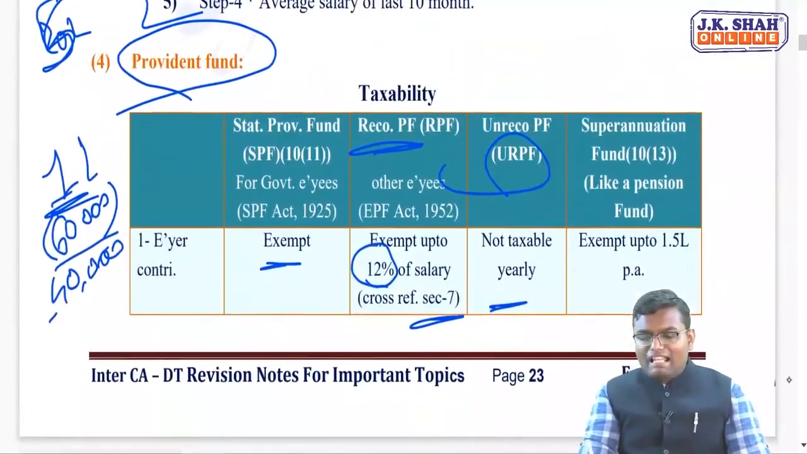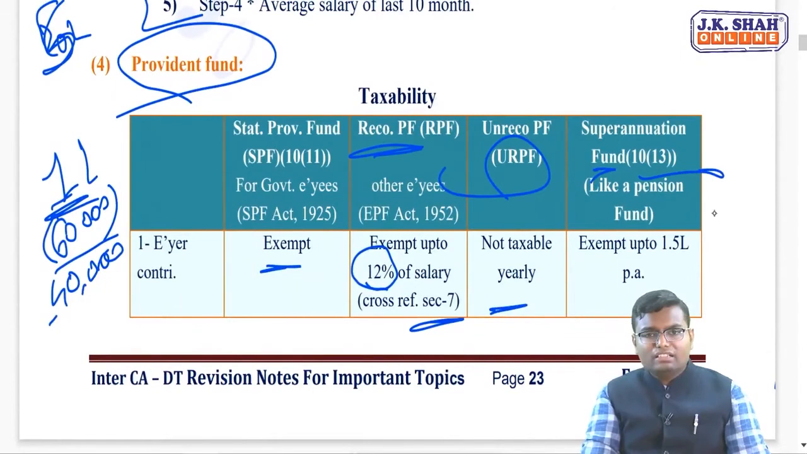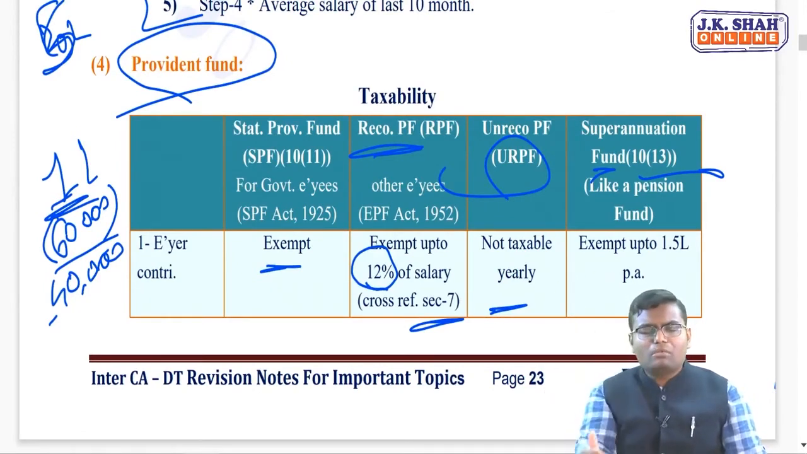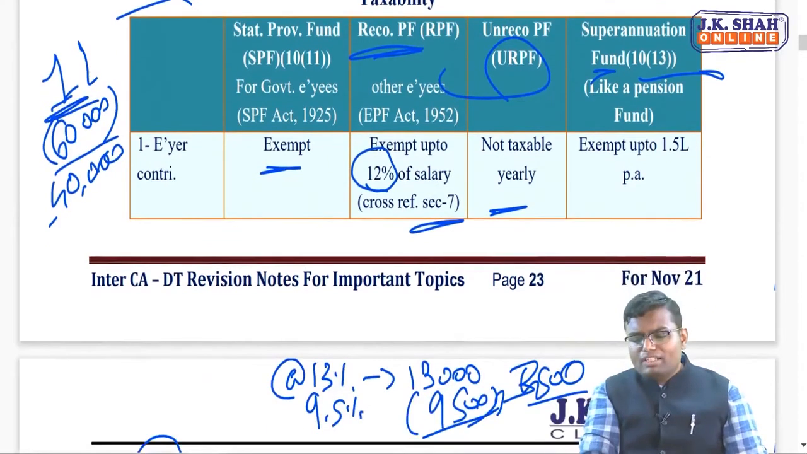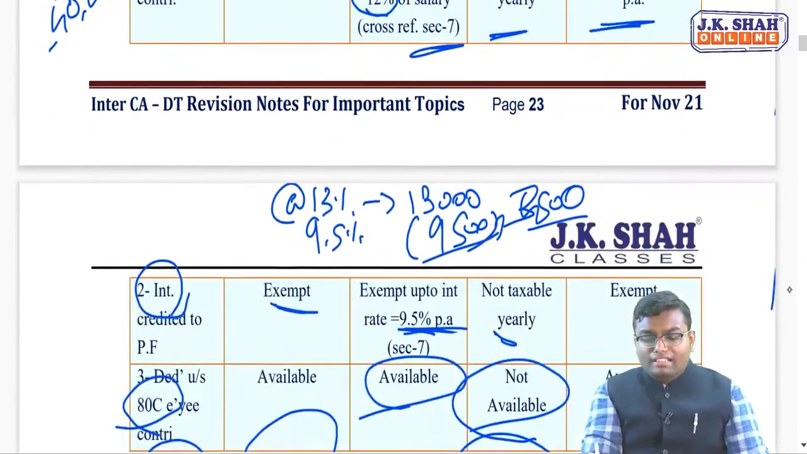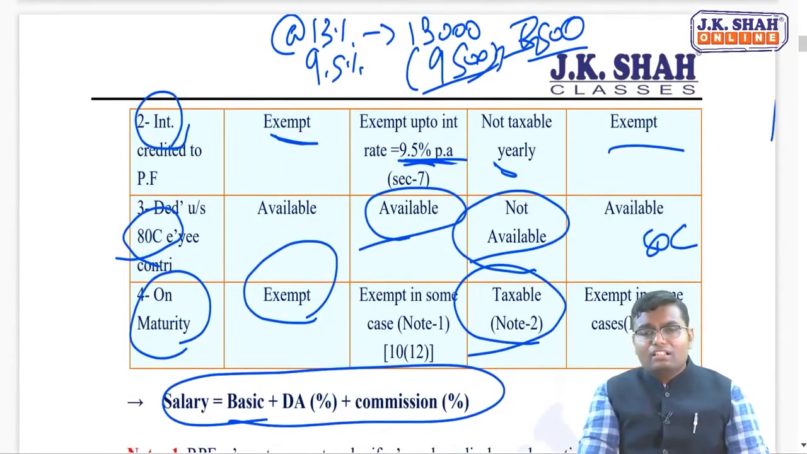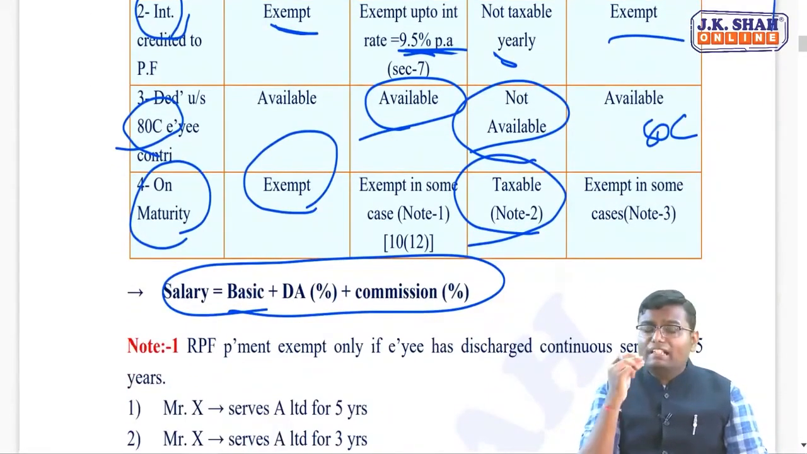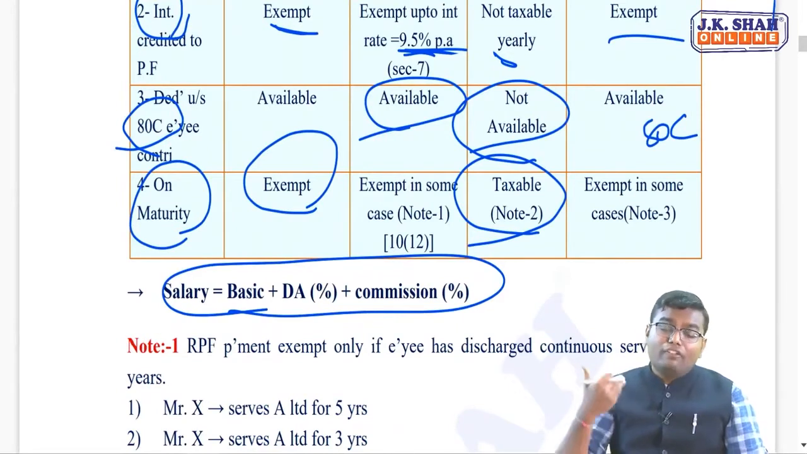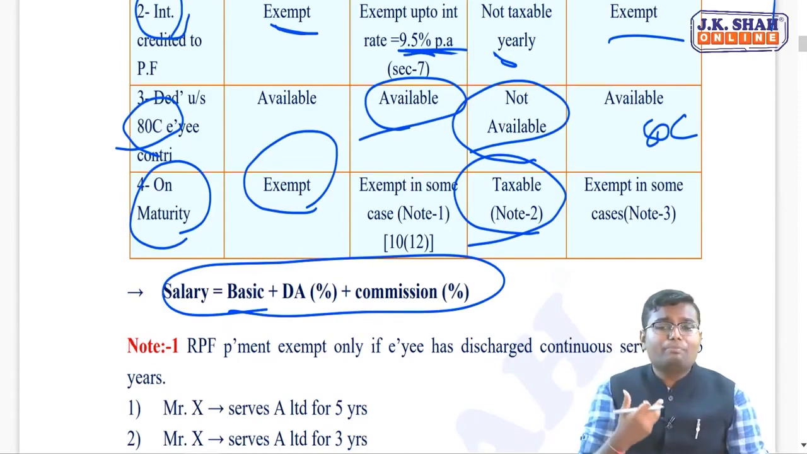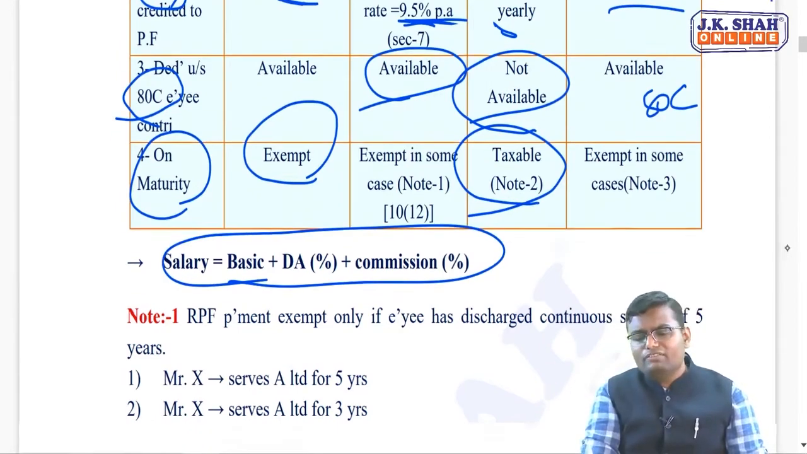In a similar manner, the last one, superannuation fund, section 10 clause 13. It is like a pension fund in which you contribute, your employer contributes, and per year interest is credited. At the time of retirement, generally you will get an annual amount. Whatever the employer is contributing up to 1,50,000 per annum is exempt, balance taxable. Interest totally exempt. Whatever you contribute, you will get a deduction under 80C. At the time of maturity, remember, if you get a lump sum amount, generally taxable. If you get it per year, it is not taxable, because the main element of this fund is to receive the amount per year. So let it be per year, then it will not be taxable.